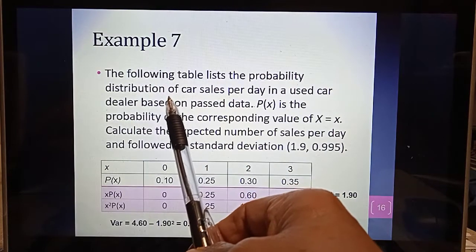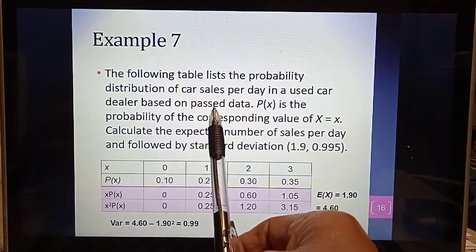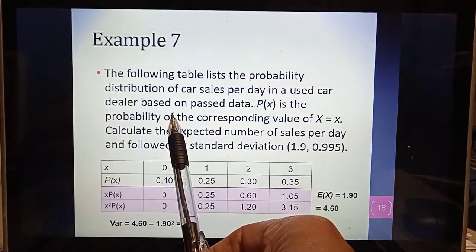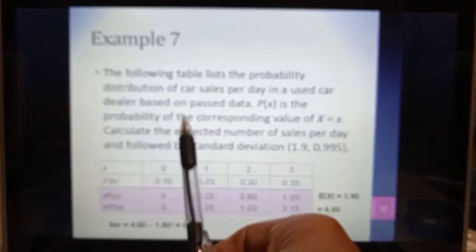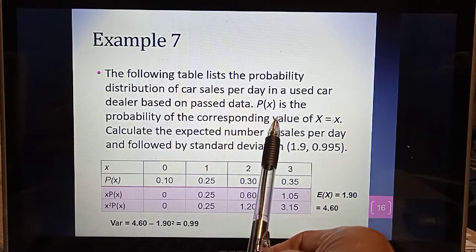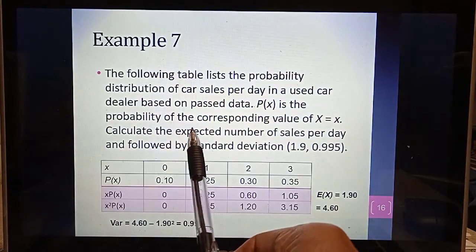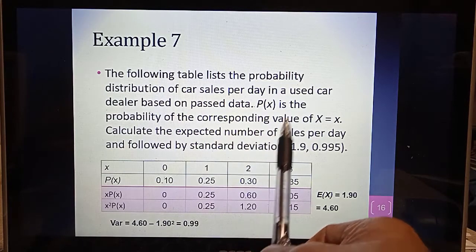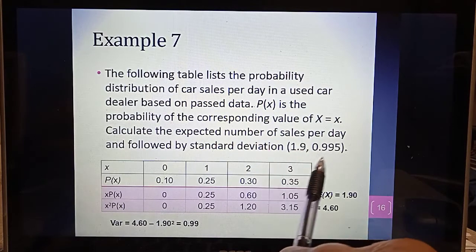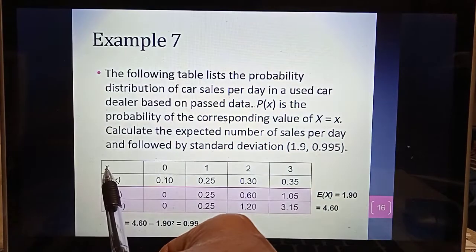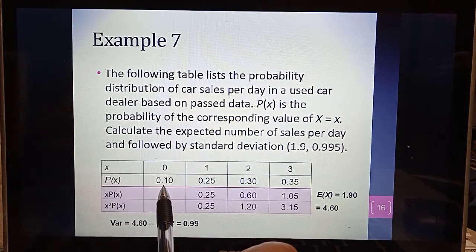For example, the following table lists the probability distribution of car sales per day in a used car dealer based on past data. P of X is the probability of the corresponding value of capital X equal to small x. Now calculate the expected number of sales per day and followed by standard deviation. So answer given as this. So given nilai-nilai X, kemudian probability of X occur.